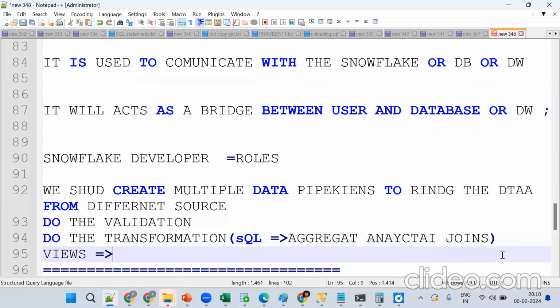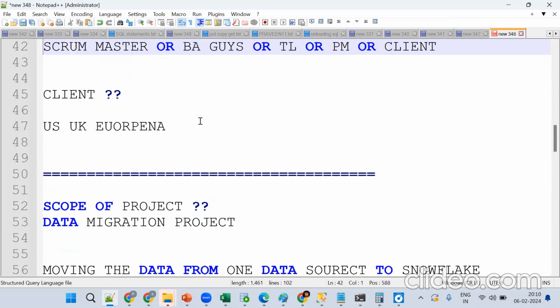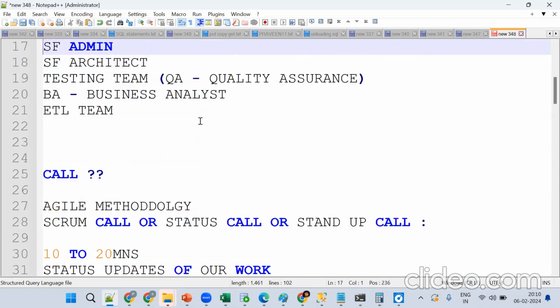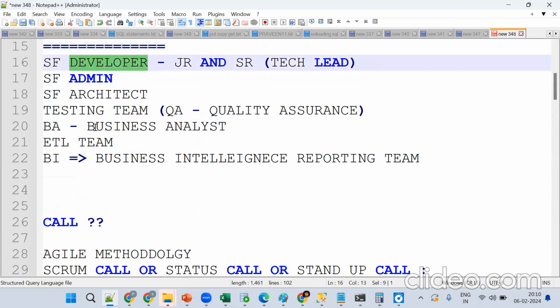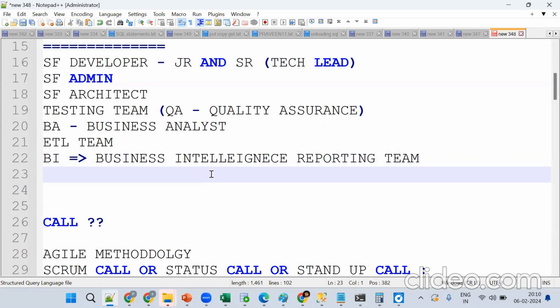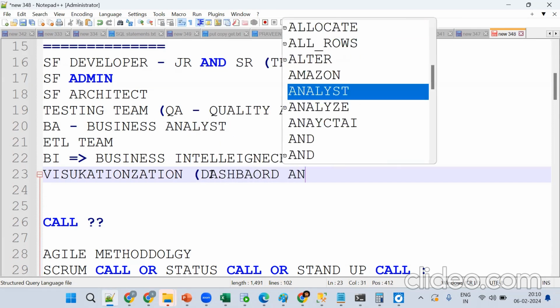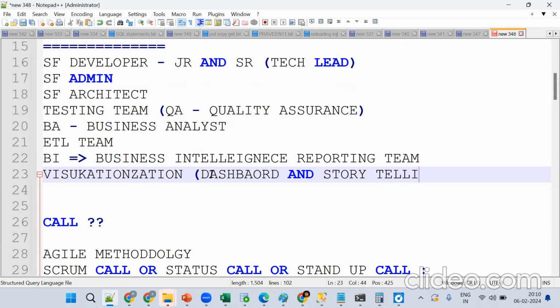And tell me, which guys will consume these views? No idea? The answer is here: BI and visualization tools. Snowflake developers are bringing data from different sources. Ultimately it's a business intelligence team, or visualization team, or reporting team. They consume the data and create the dashboards and storytelling so that they can analyze the data.